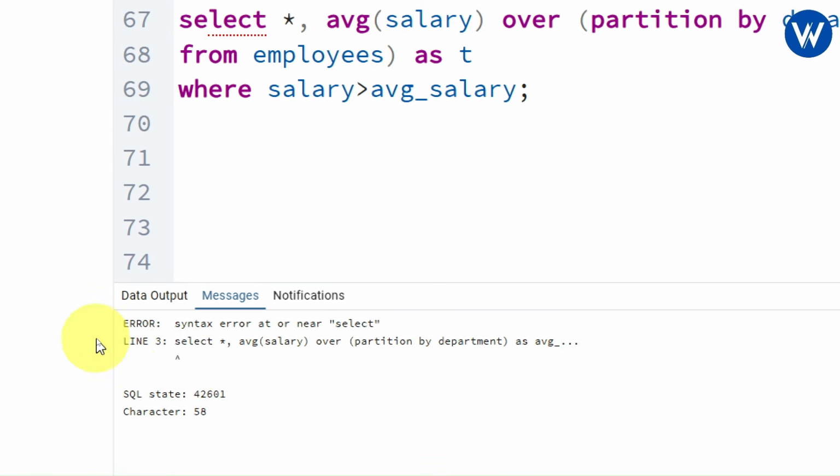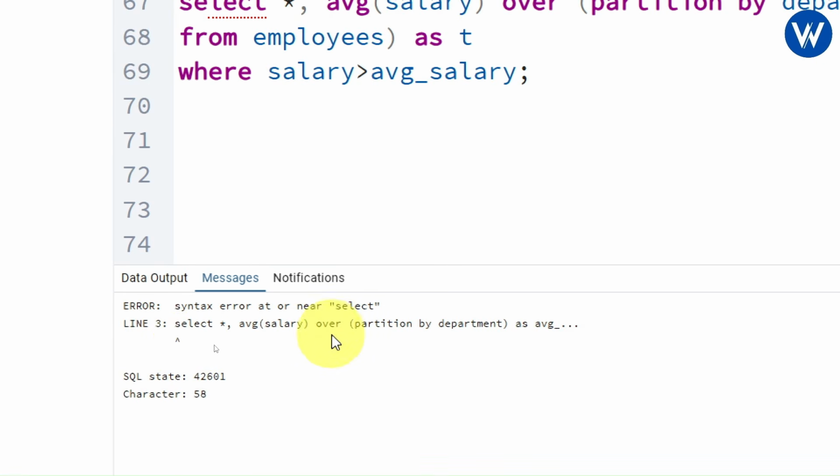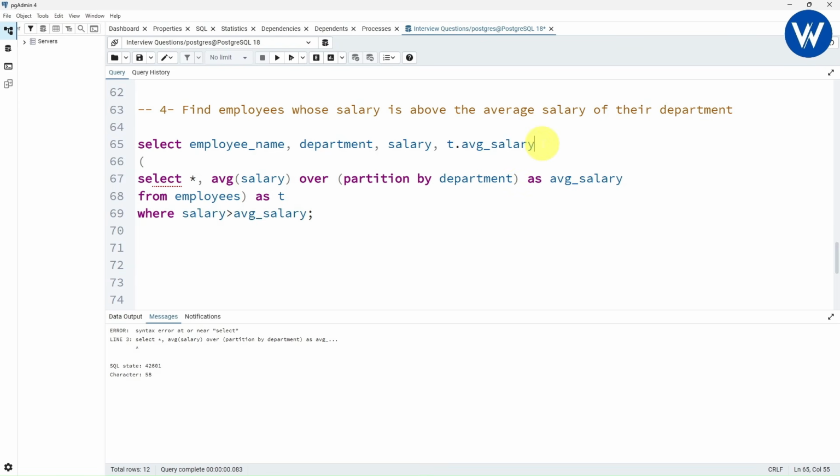Sorry, there is one error. What is the error? Select asterisk, average salary over partition as. Okay, I got it. Look here guys. Here I didn't mention the table, right? So from this subquery only we are finding the solution. Now let's execute this query.